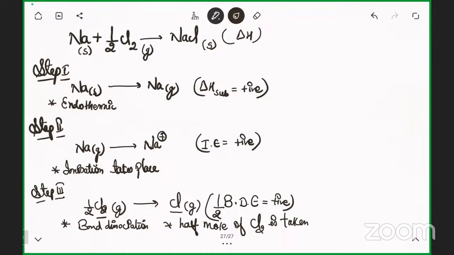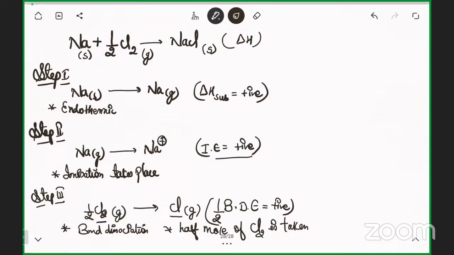Yes, sir. First step, sodium solid is converting into sodium gas, so sublimation occurs and it is considered positive. Second step, sodium gas is converting into sodium ion, meaning it released an electron. That is ionization energy, so energy was again required and it is taken as positive. Third step, half of the Cl2 molecule gives out Cl gas, and there is a breaking of the bond, so it is bond dissociation energy.